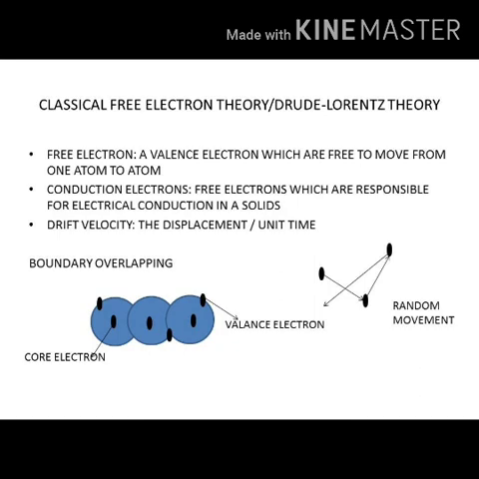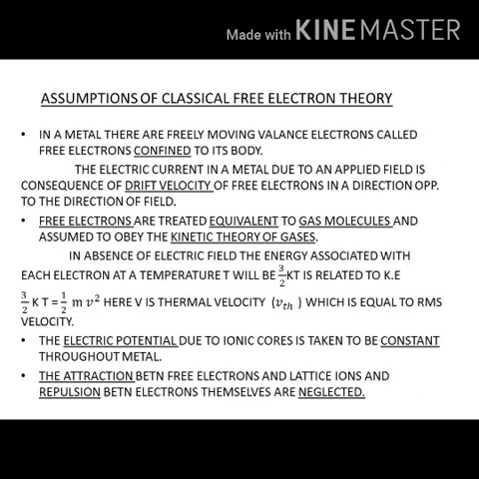To get a current flow, the metal should be subjected to an applied electric field. That is, the electrons acquire a drift velocity, that is, the displacement per unit time. Based on all these criteria, the classical free electron theory has given four assumptions.